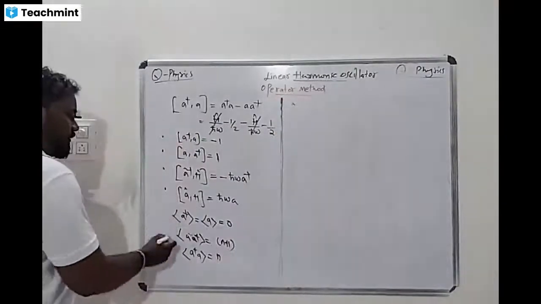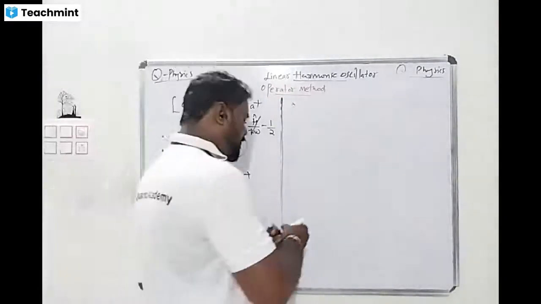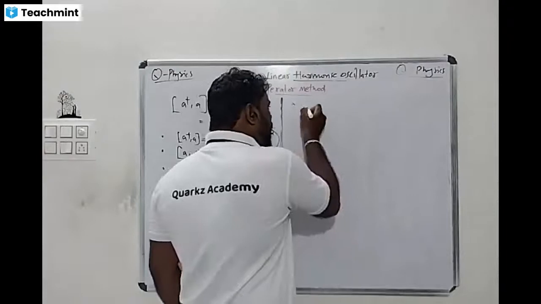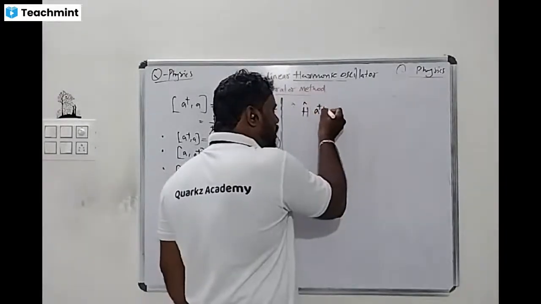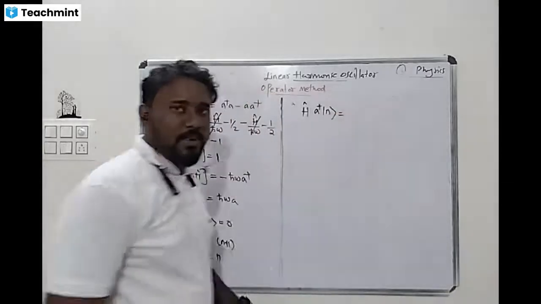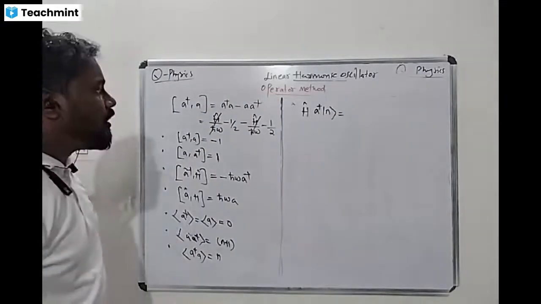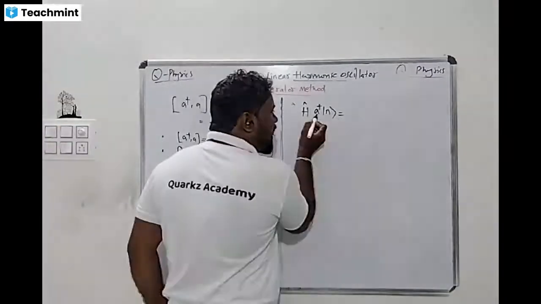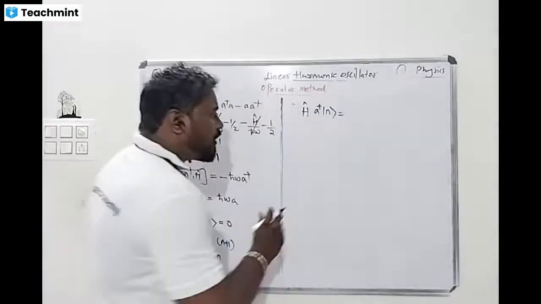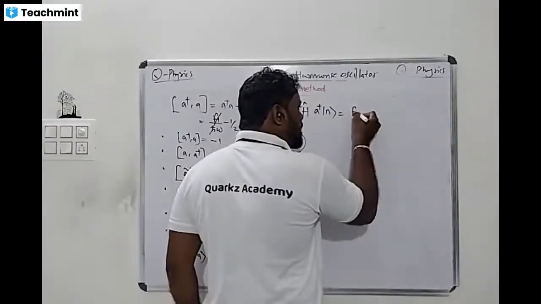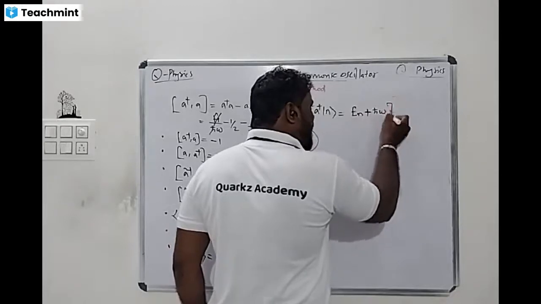So there is another formula. These are the formulas they will directly ask us. Now, this is a very important thing. The Hamiltonian operator acts on A dagger on the nth state, what happens? Hamiltonian operates on A dagger. First A dagger acts, then the Hamiltonian acts, so what do we get? That is nothing but the energy eigenvalue plus H cross omega. This is an eigenstate.